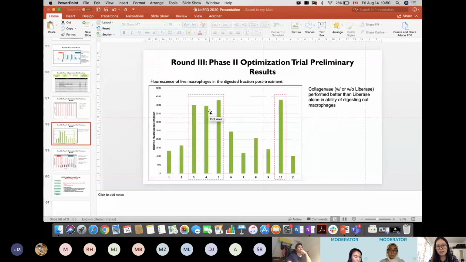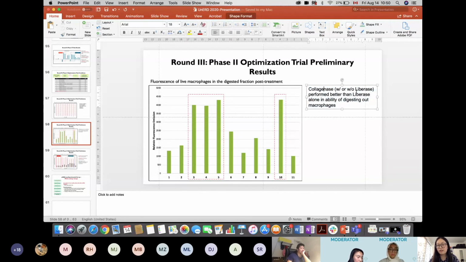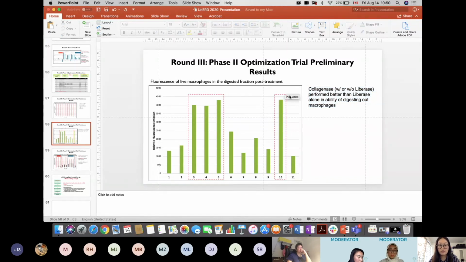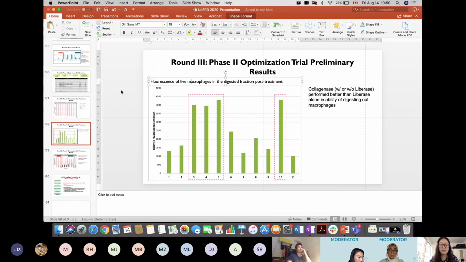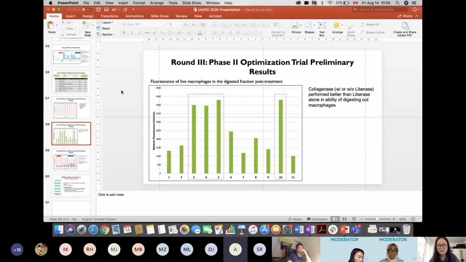Now we look at the yield. You can see that trials 3 to 5 and trial 10 have a better yield, meaning they can digest more cells out of the scaffold, which is good because we want to run the RNA sequencing analysis. So we decided that collagenase, either with or without Liberase, as the primary digestive enzyme is the best choice for high yield of the macrophages. Okay, thank you very much.